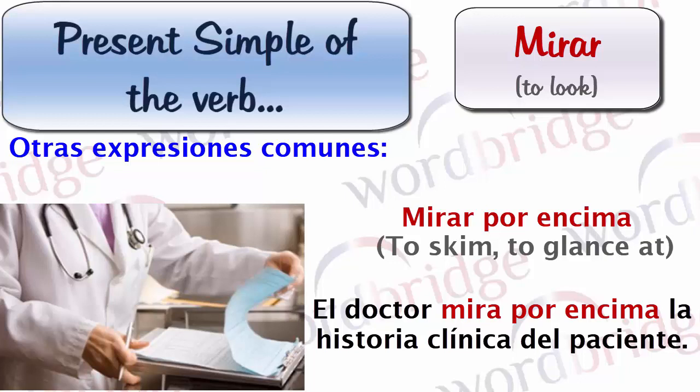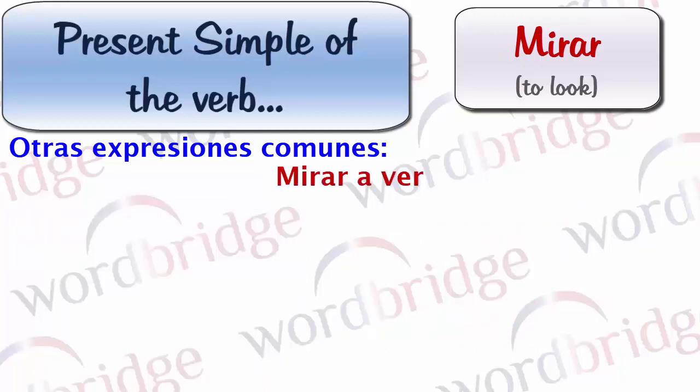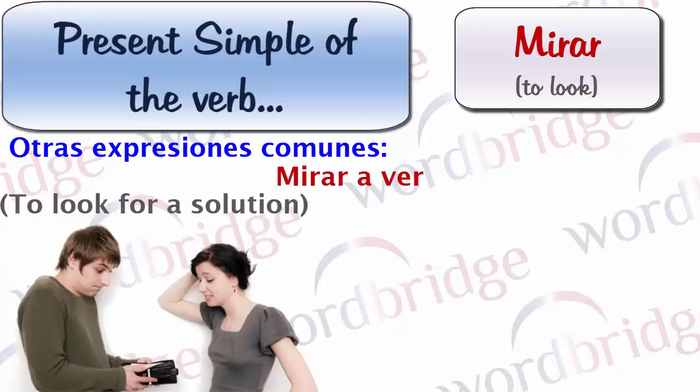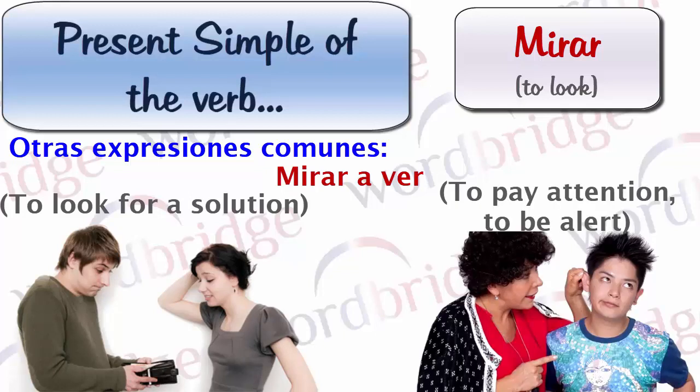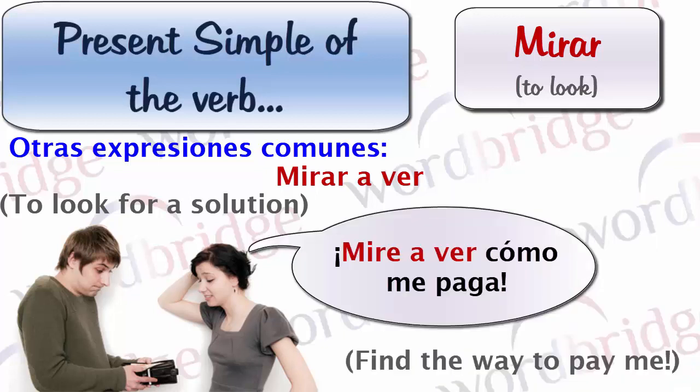El doctor mira por encima la historia clínica del paciente. The doctor glances at the patient's medical history. Mirar a ver. In some contexts, it means to look for a solution, and in other contexts, it means to pay attention, to be alert. This expression is usually used in imperative mode, as a command. It's rarely used in present simple.